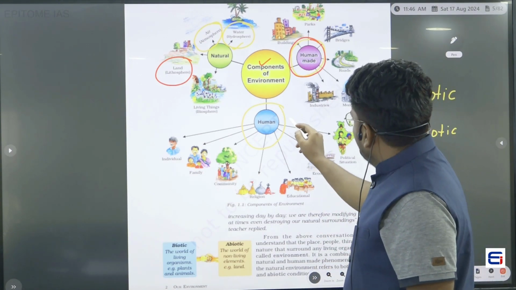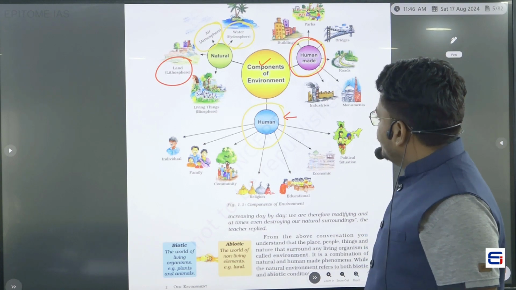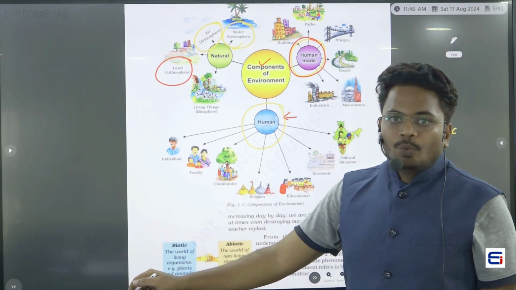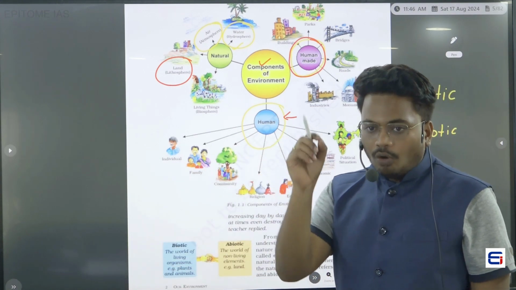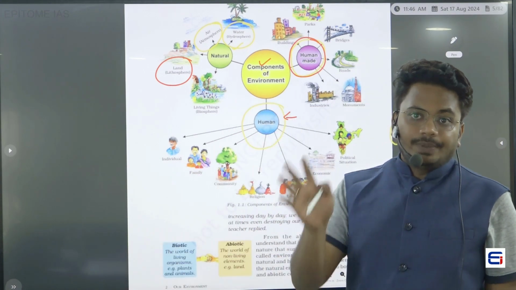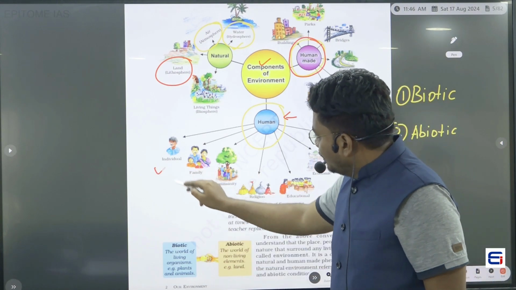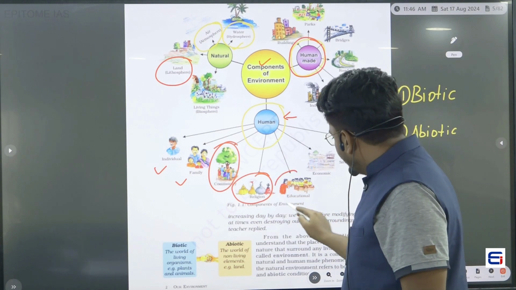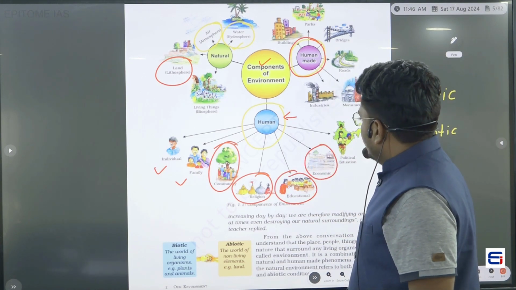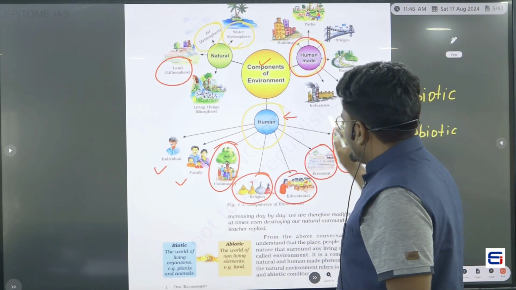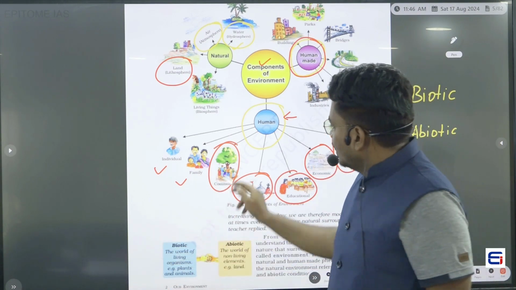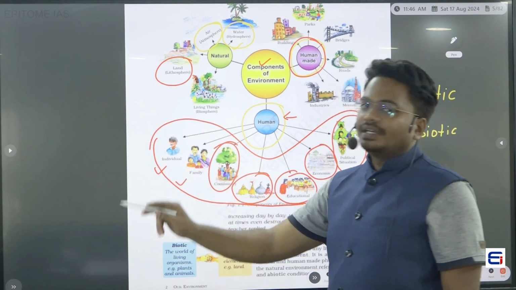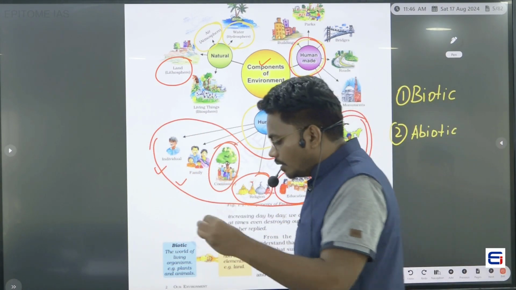Now, the third type of component which was given in this particular picture is humans. Obviously, humans are also components of environment. Either an individual human being, a family, a community, or a religious, educational, economic or political situation. Whatever it is, everywhere this division which is given in this book is related to humans.